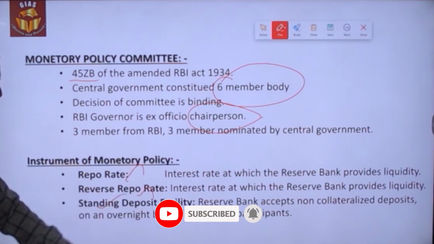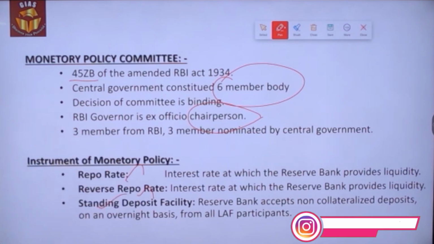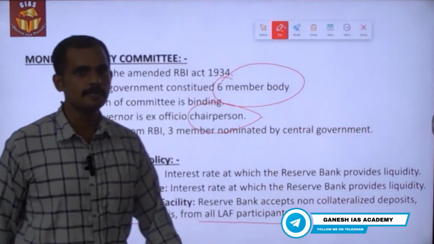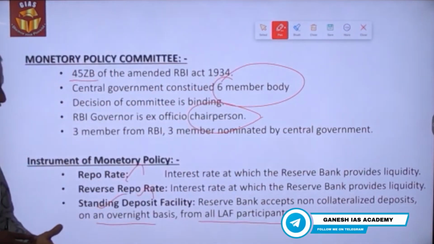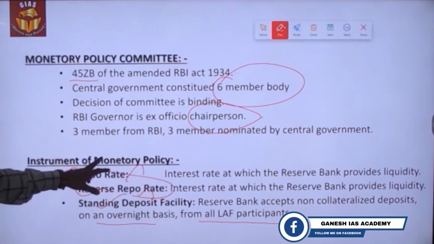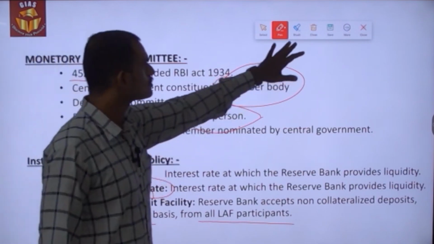And then standing deposit facility, it is the facility where the RBI accepts non-collateral deposits on an overnight basis from the liquidity adjustment facility participants, that is those banks who are participants in repo as well as reverse repo rates. These both are combinedly called LAF, that is liquidity adjustment facility.